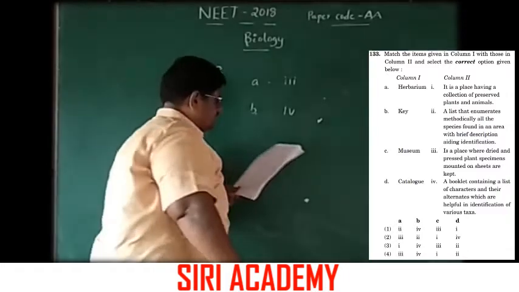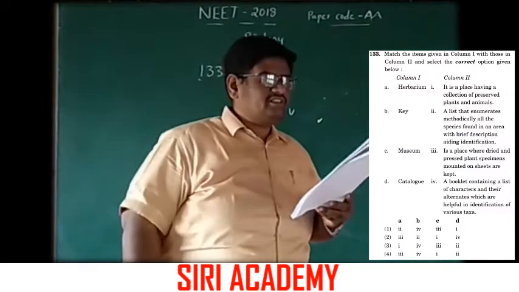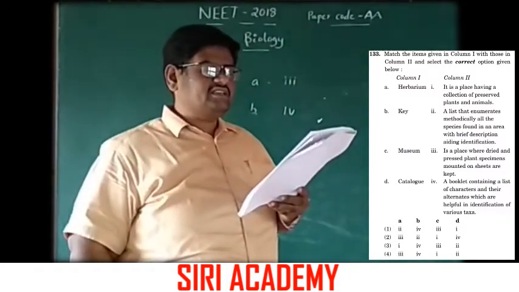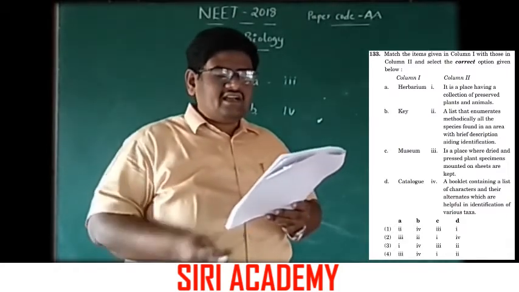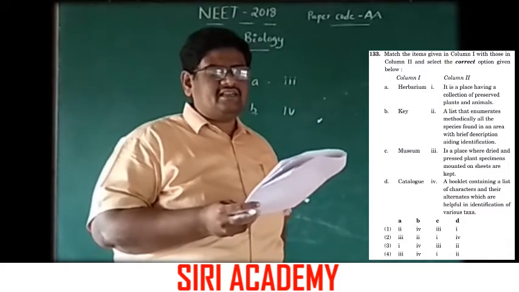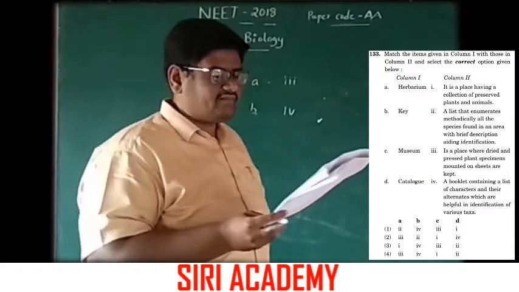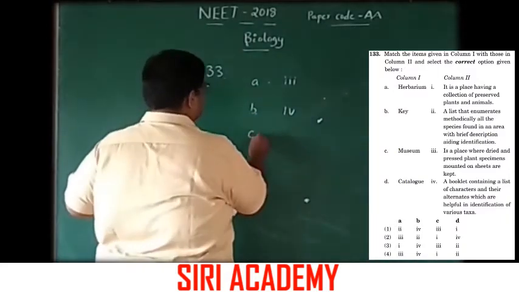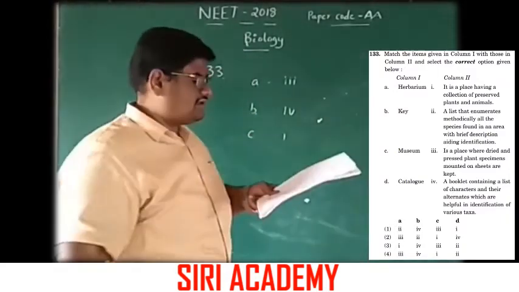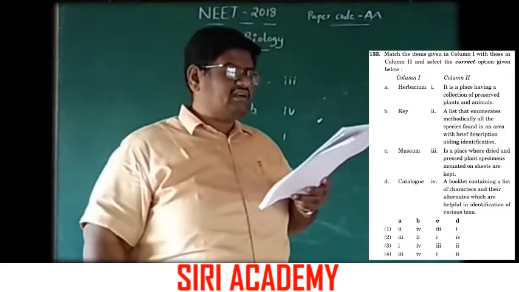C, museum. A museum is a place having a collection of preserved plants and animals. C is option 1. D, catalog.